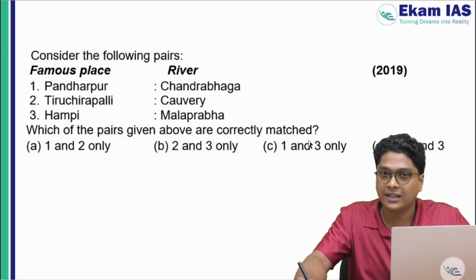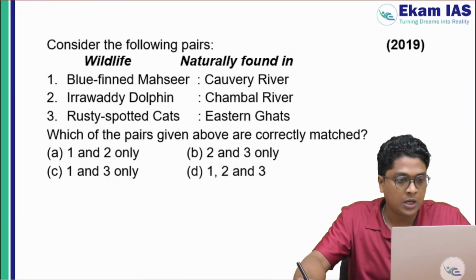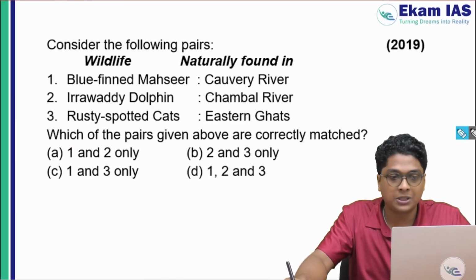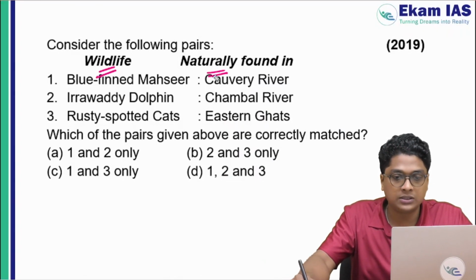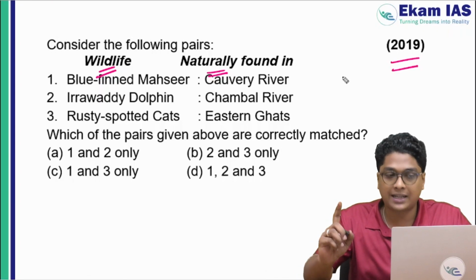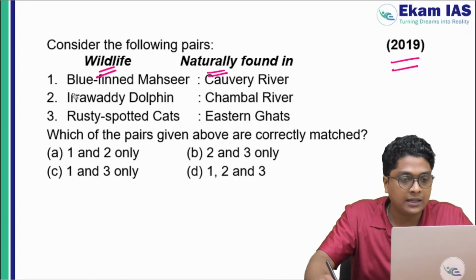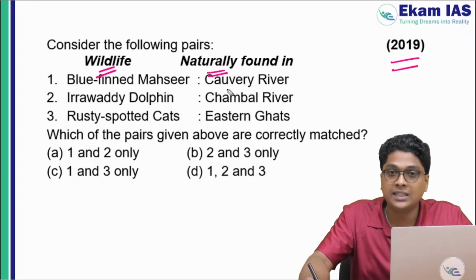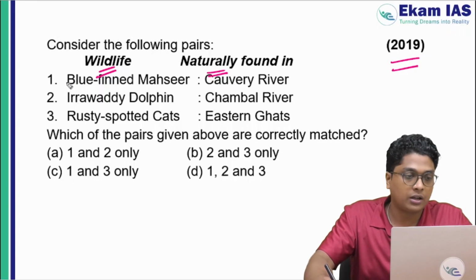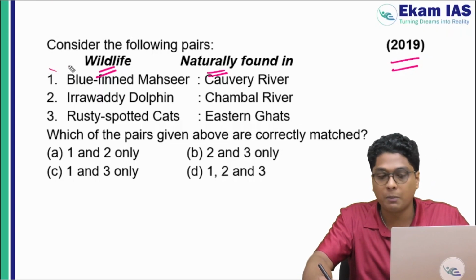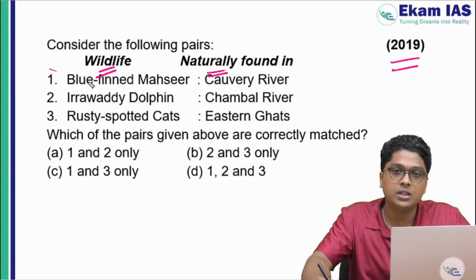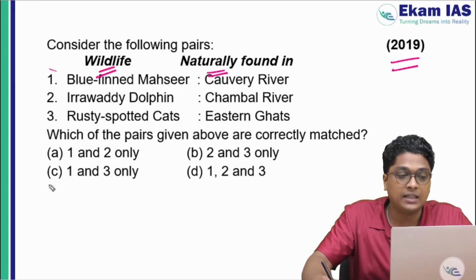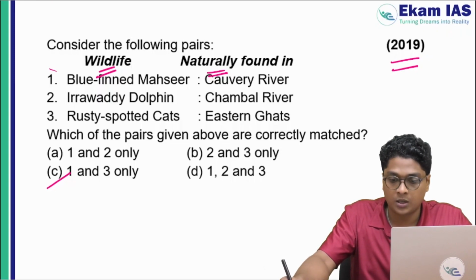Now moving on to the next previous question. Bluefin Mahseer, right? It's a wildlife naturally found in. Now this is again 2019. This was a current affair at that time, and here the bluefin mahseer is seen on the Cauvery, right? That you should also please remember regarding the Cauvery river. In this question, the correct answer comes out as C, 1 and 3 only.